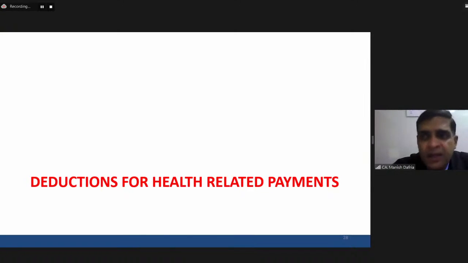Fine. So in this post-break session, now let's start our discussion with deductions which are related with the health aspect, health related payments. This is a series of sections: 80D, 80DD and 80DDB. All are health related payments. Some people said jokingly that D is for doctor, and that's why all these health related payments are in this series of sections 80D, 80DD and 80DDB.